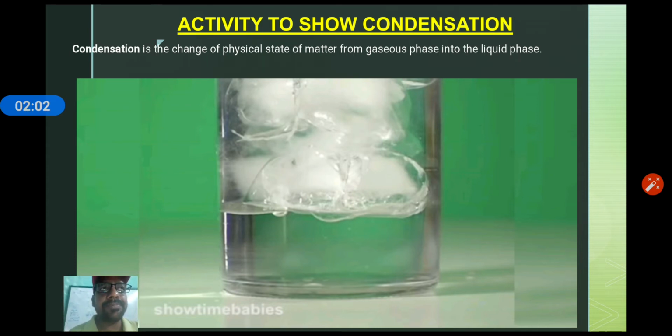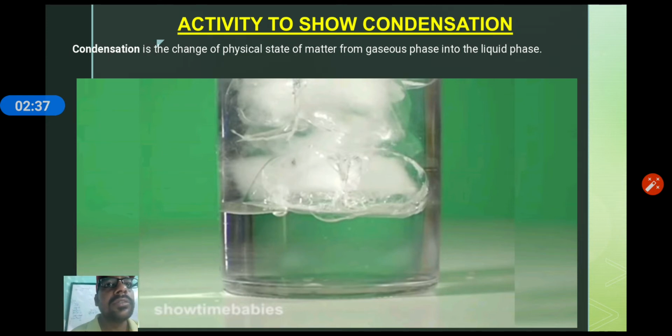We know that our environment contains lots of water vapor, and when this water vapor passes through the cooler region or cooler surface, it starts converting into small water droplets, and that is called condensation. And also you can check how much humidity is there in your environment by this activity.